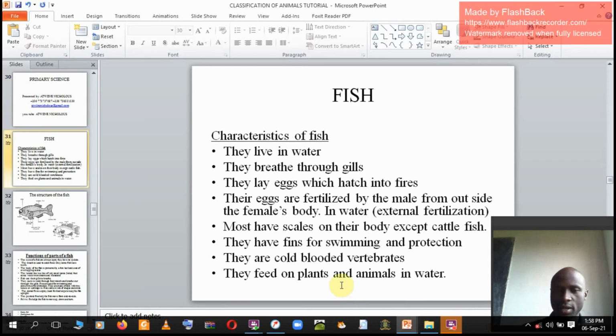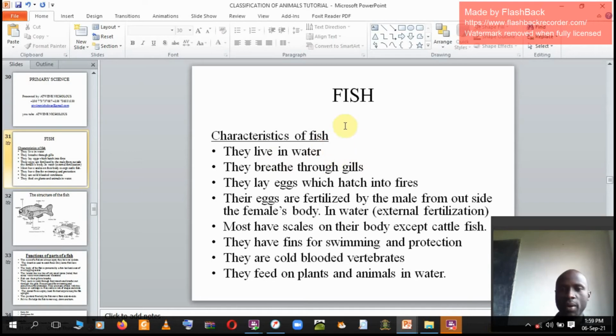So today we are going to discuss fish, and remember we are classifying animals according to common characteristics and features. Fish are a group of vertebrates and are called cold-blooded. We are starting with characteristics of fish. Fish live in water. That's the first characteristic we shall take. Secondly, they breathe through gills.